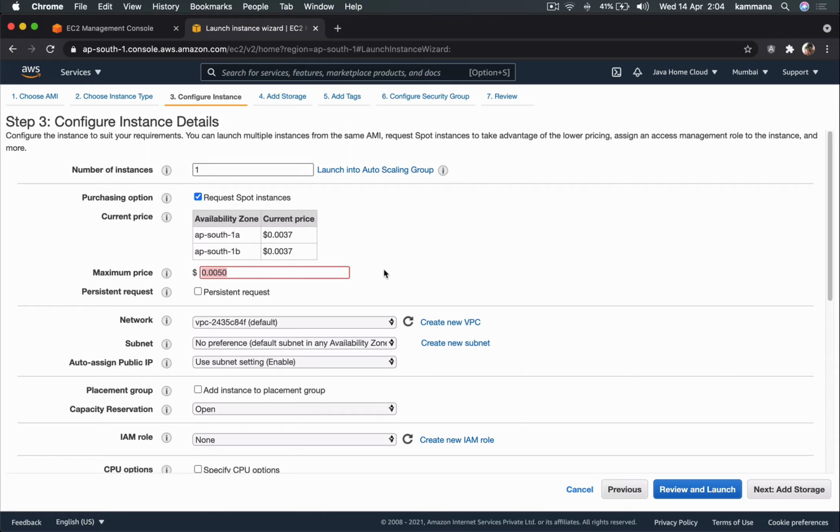But we have plenty of use cases where we can use spot instances. For example, we're setting up an auto scaling group and 60% I want on demand, and let's say 30% I want reserved, and the remaining I want to put as spot instances. So we have lots of use cases and scenarios where we can use spot instances.